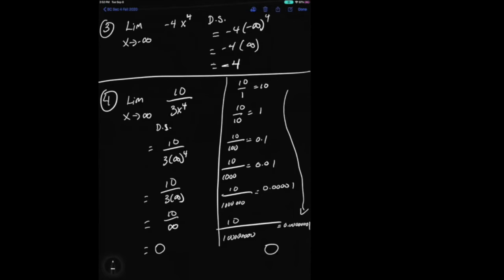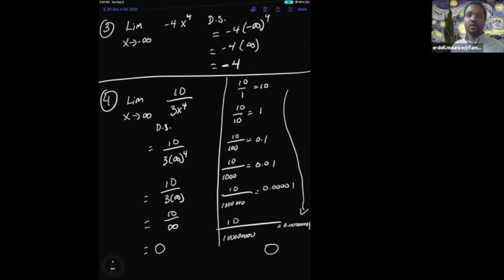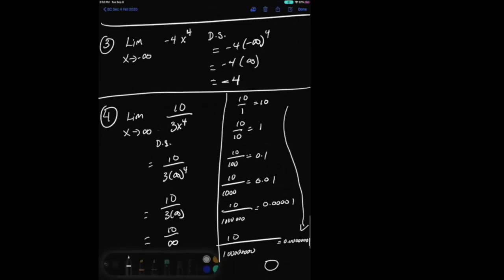Okay, so in the third example, once you multiplied the infinity by the -4, you kept the -4. And in this example that you're doing right now, you did the 10 over 3 times infinity. So why did you keep the 3 and why is the infinity there? Oh, because that answer is just wrong. Oh my goodness. Thank you. 4 times infinity. I have it right here.